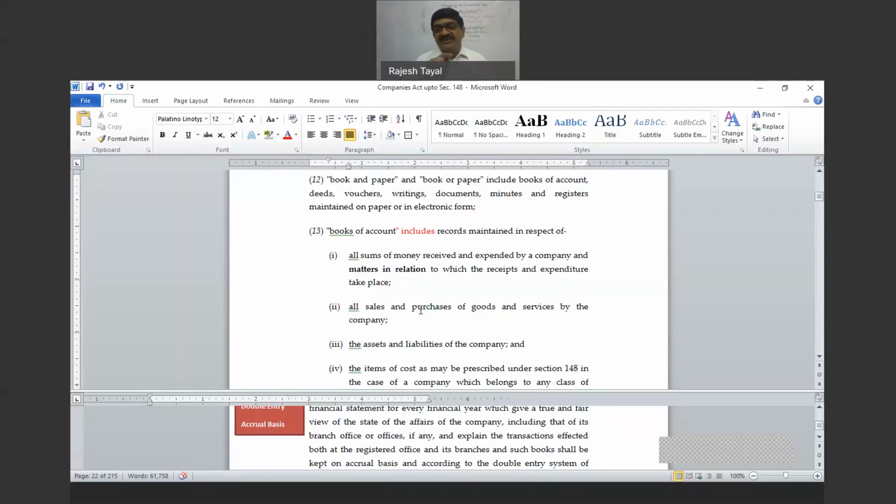Now, when all sales and purchases are being recorded, then how come the money received and expenditure are different? This is not covered in number 1 itself. Point number 2 is covered in number 1 or not?